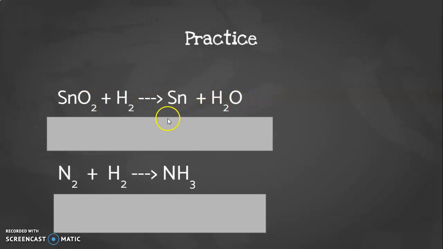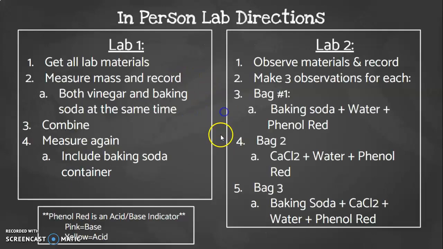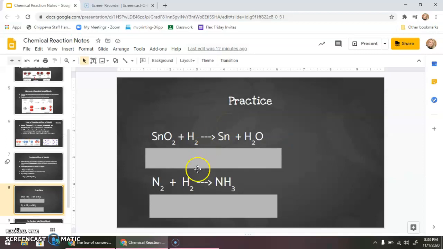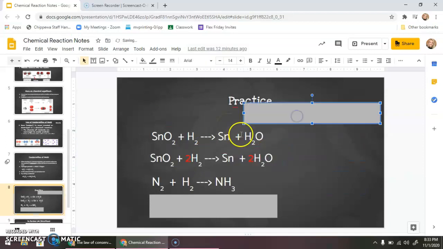So what we would need to do is put a 2, I can reveal this, so that we can talk about it.